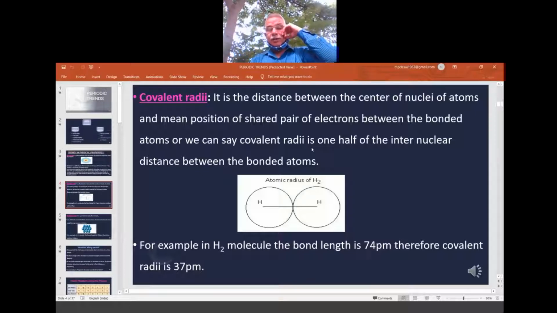Here the first member, hydrogen, is taken as an example. When two hydrogen atoms come by chance in contact with each other, they form H2. At that time, by seeing the clouds, this is taken as the distance. In the hydrogen molecule, the bond length is 74 picometers. The two centers are there, which you call the nuclei. Connecting the two nuclei of the two atoms, that is called its bond length.